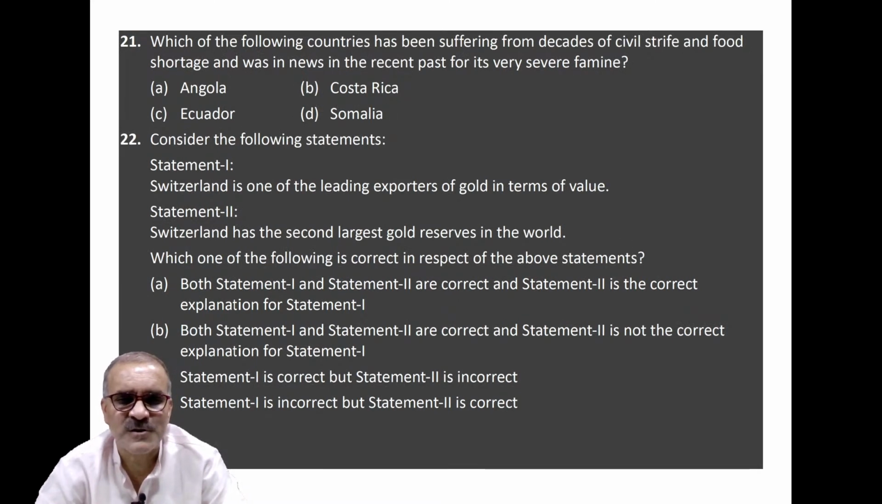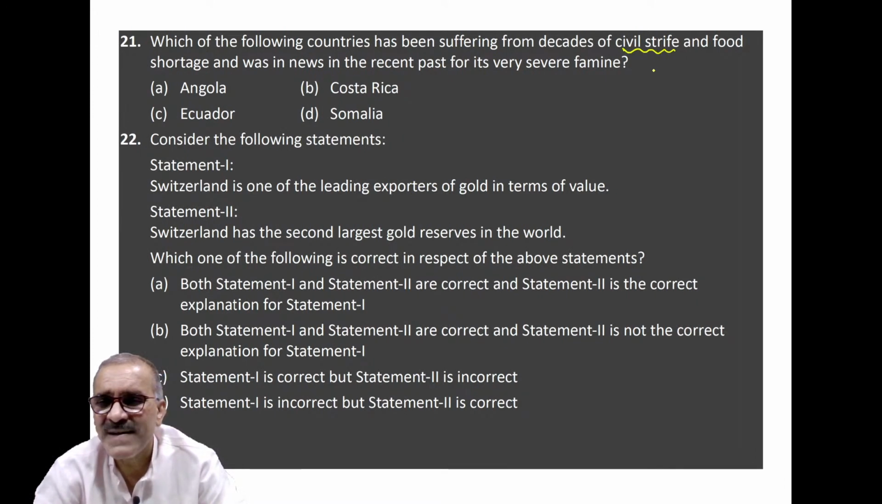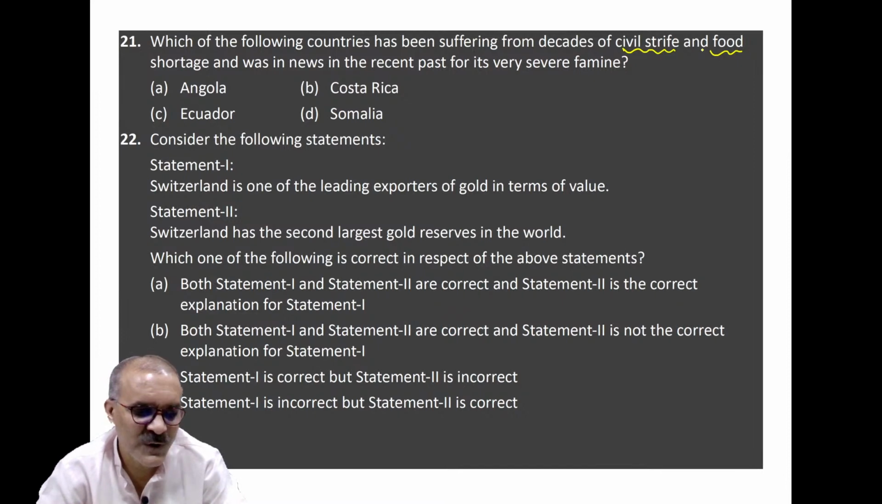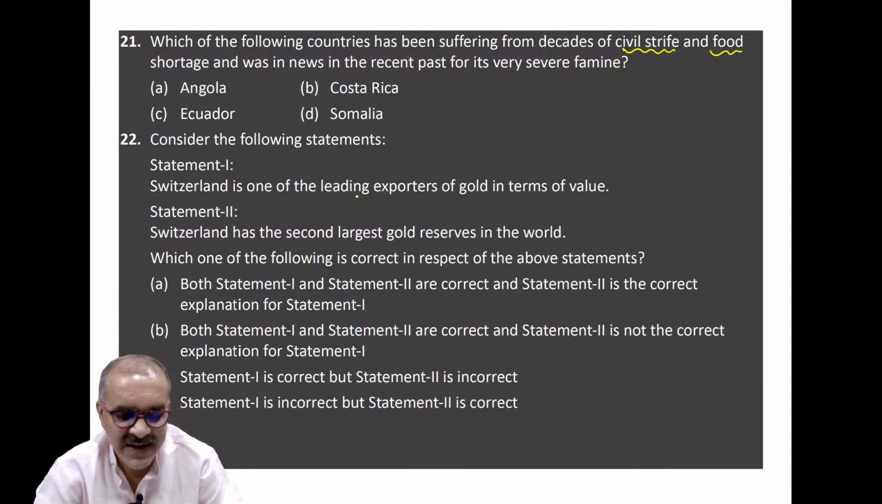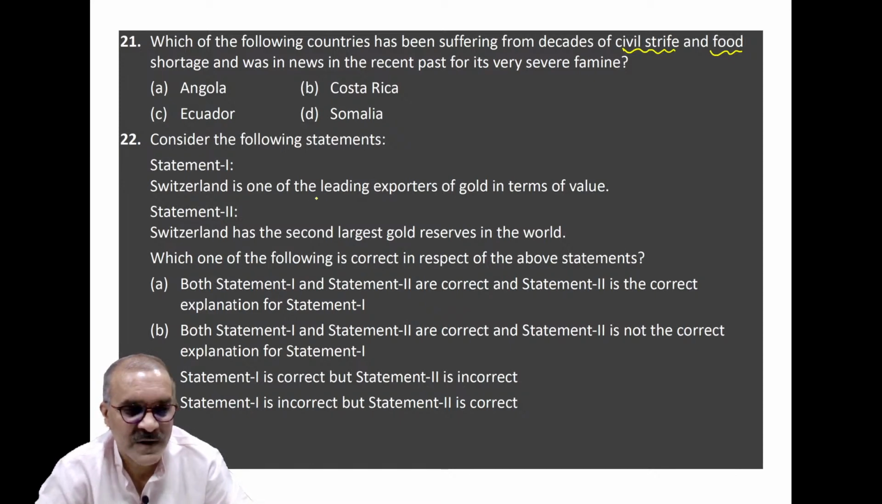This is a fact-based question. Which of the following countries have been suffering from decades of civil strife? They avoided using civil war, civil strife, and food shortage. I think most of you know this. So it can be called one of the easiest questions in this year's PT exam. Its answer is none but Somalia. Clear?